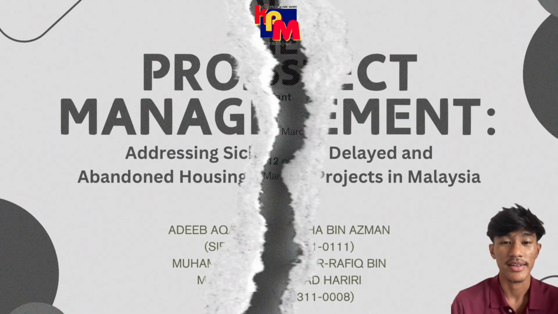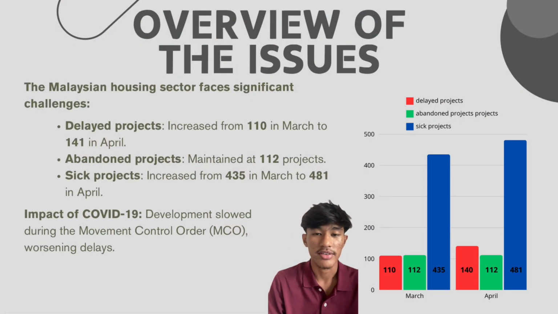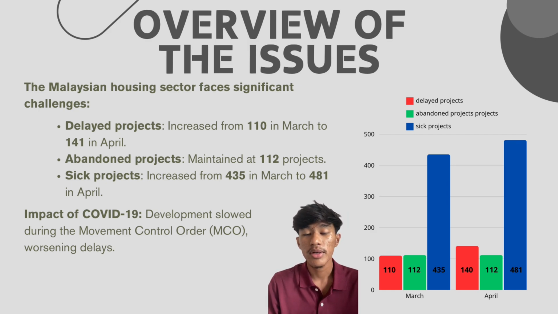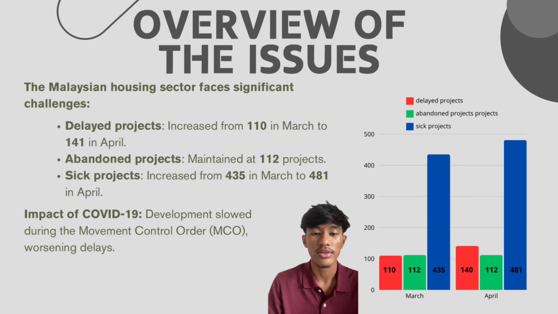LOG2603. Let's begin. In Malaysia, housing projects are facing serious challenges. The number of delayed projects increased from 110 in March to 141 in April. Sick projects also grew from 435 to 481, while abandoned projects remain at 112. This problem became worse during the COVID-19 Movement Control Order, which stopped construction activities. The graph here shows how these numbers have increased over time.